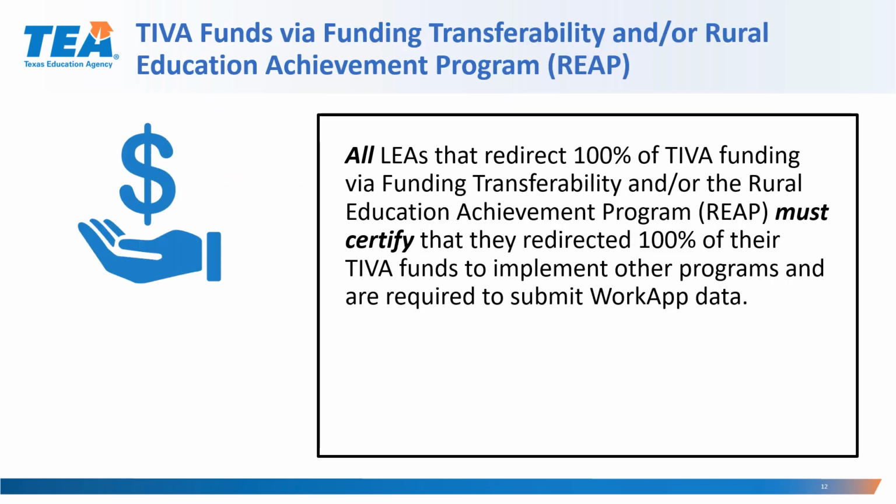All LEAs that redirect 100% of Title IV Part A funding by funding transferability and/or the Rural Education Achievement Program must certify that they redirected 100% of their Title IV Part A funds to implement other programs and are required to submit WorkApp data.